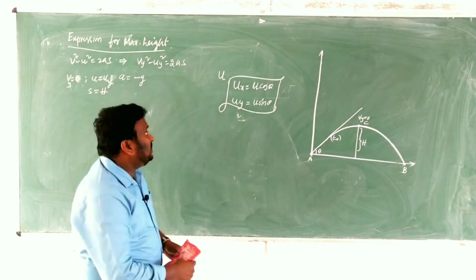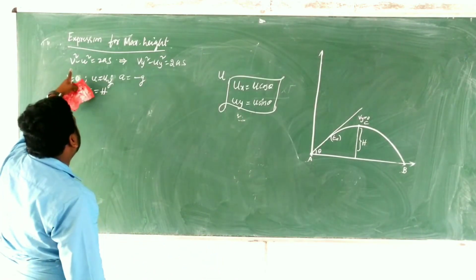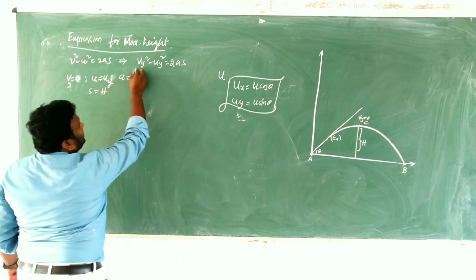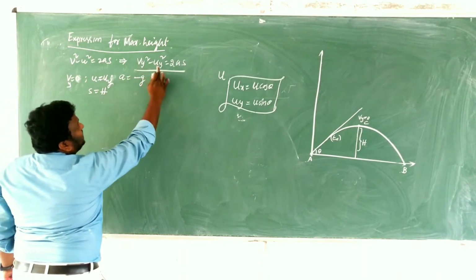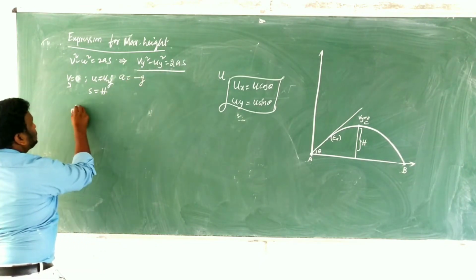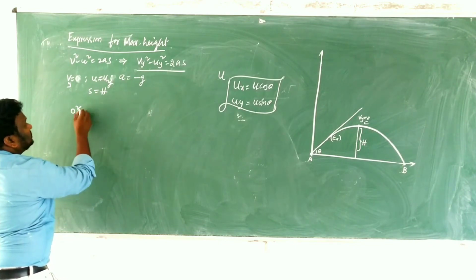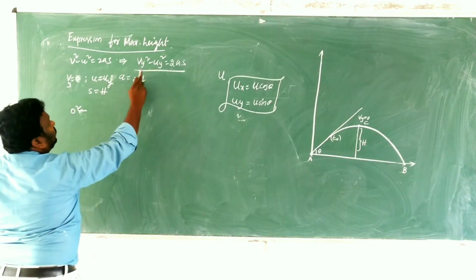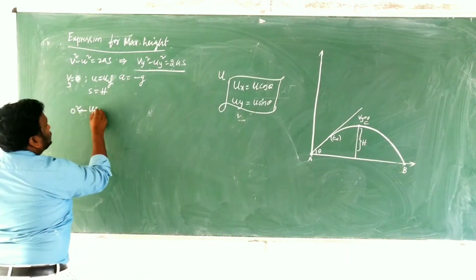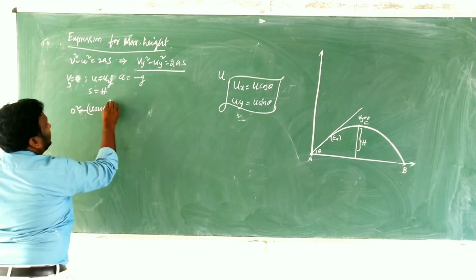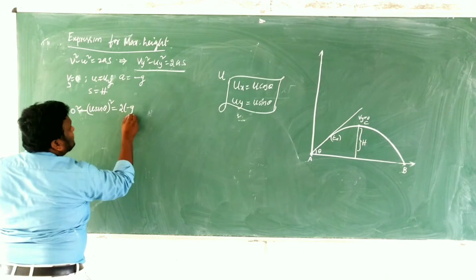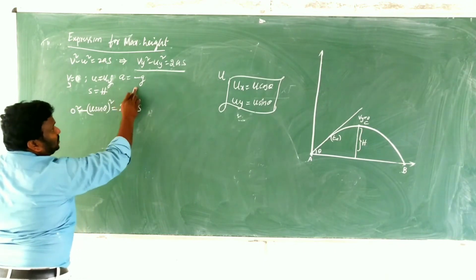Clear? That's why here I am going to write the v value. The vy value is what? 0. So vy square minus uy square is equal to 2as. Instead of vy, what do we write, children? 0 square minus uy square, and what is uy? u sin theta. So minus (u sin theta) whole square is equal to 2 into minus g into s.